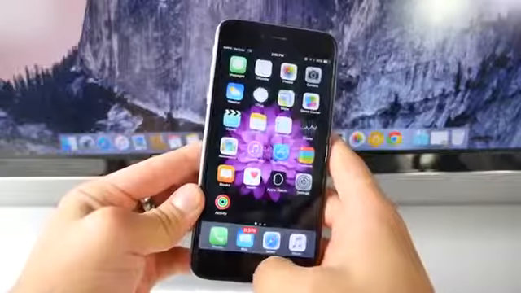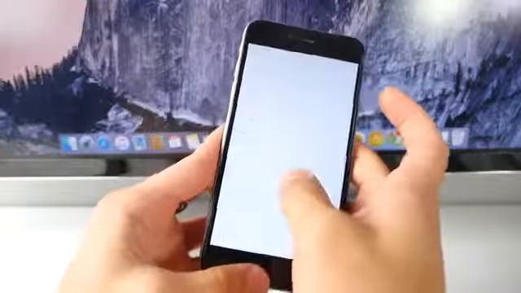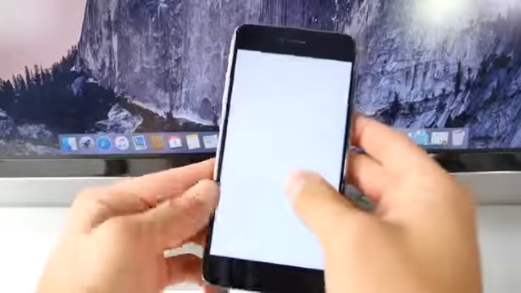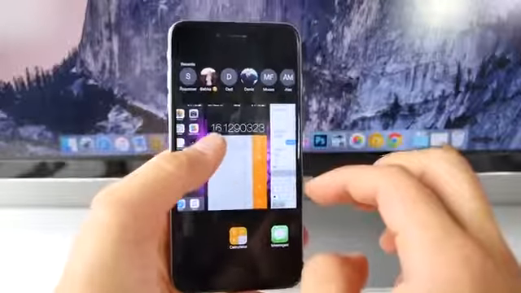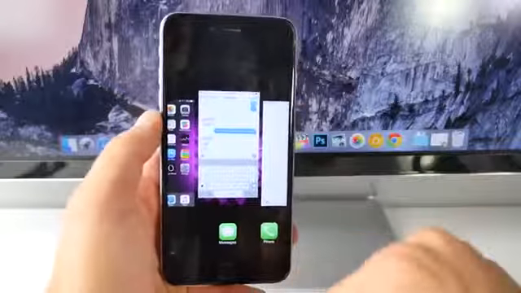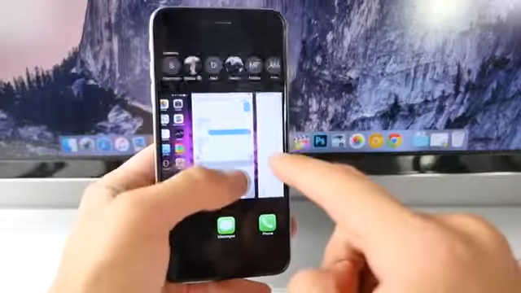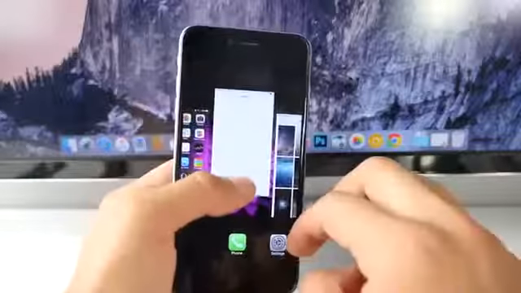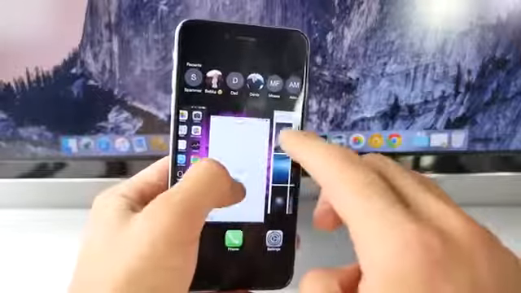And the same thing on the multitasking pane, if you take a screenshot in between here, as you can see, it sticks. So if you're in the multitasking pane and you slide up on an app, go ahead and slide down on one at the same time. Depending on how far you slide it down, it'll stick just like that. So go ahead and slide this one up and it bounces. So really interesting. Go ahead and do that.